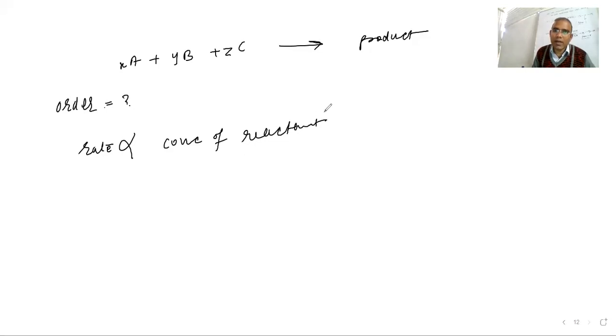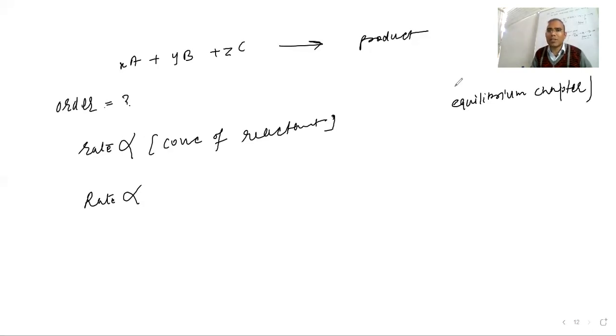How can you write the concentration of reactant in molar terms? The concept of equilibrium is required to study this, because we study changes in concentration in equilibrium. So rate is proportional to the concentration of A, with the coefficient going in the power.